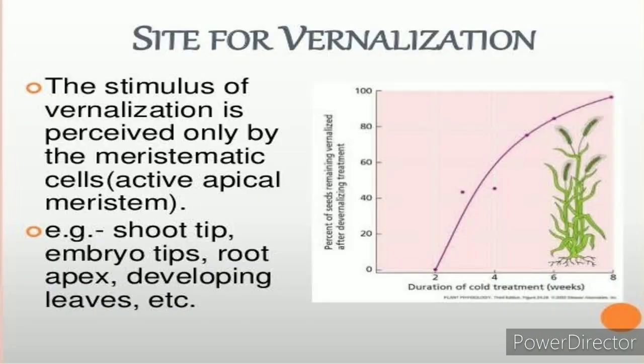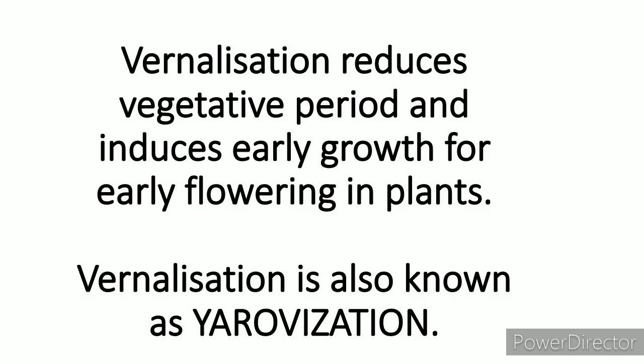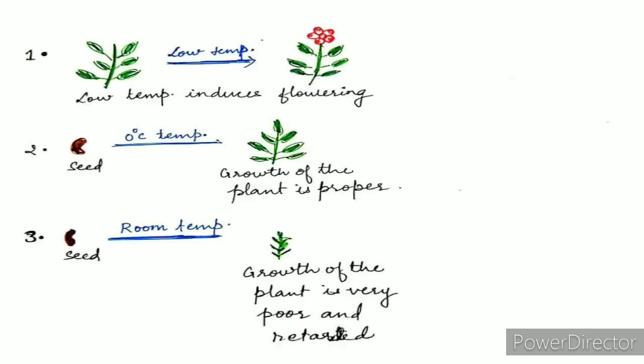Now the next is site of vernalization. Site क्या होना चाहिए vernalization का? The stimulus of vernalization is perceived only by the meristematic cells. Active apical meristem. Meristematic cells means the cells which are actively dividing. Few examples are as follows: shoot tip, embryo tip, root apex, developing leaves. Vernalization reduces vegetative period and induces early growth for early flowering in plant. Vernalization is also known as yarovization.